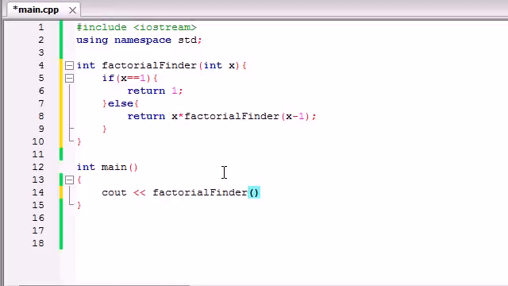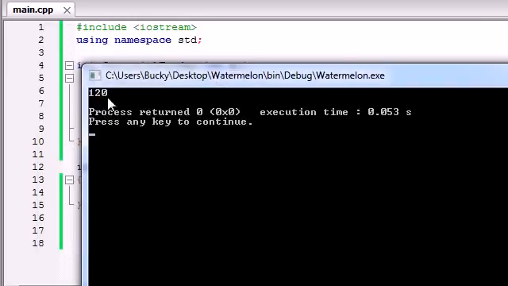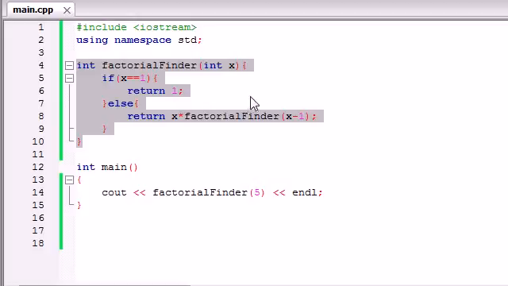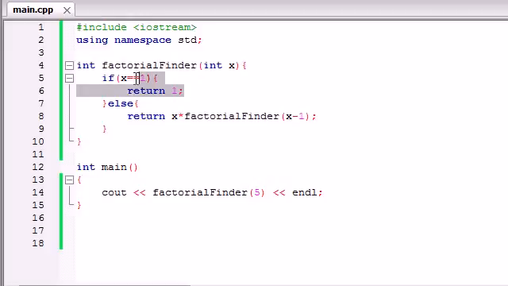So that way, you can see that whenever we run this factorial finder, there we go, I didn't feel like printing out the whole thing. When you print out factorial finder 5, and let me just end that line, and we run this program, it says 120. Yeah, it was 120, but there is a lot of stuff going on behind the scenes that the user didn't have to see. It ran this function like 5 different times searching for 5 factorial, then called it again searching for 4 factorial, then 3, 2, and finally when it got to 1, it could answer all the rest of those questions.